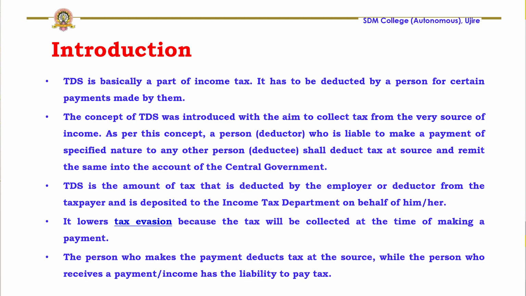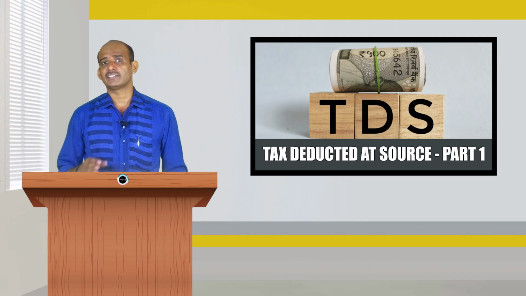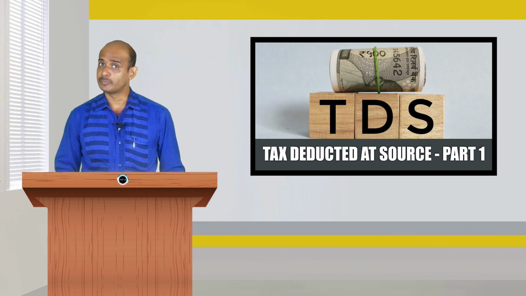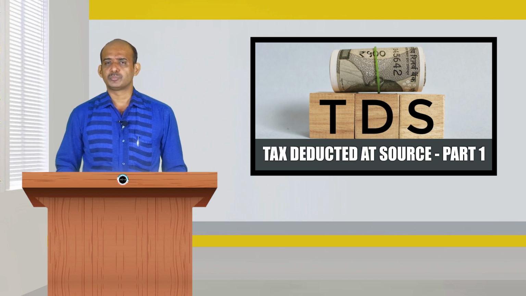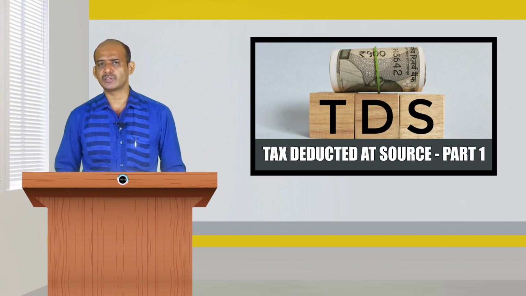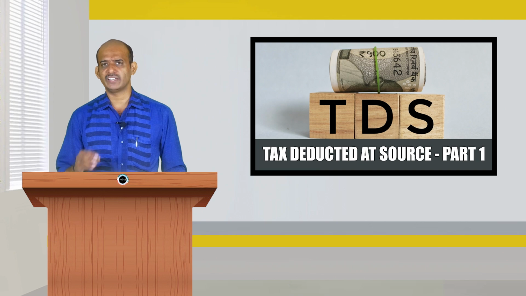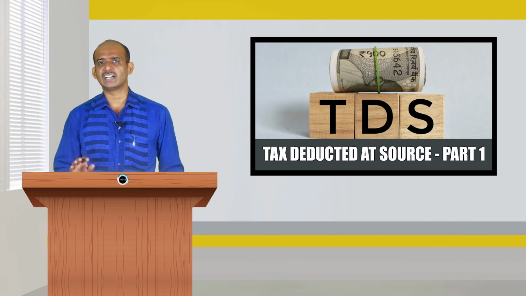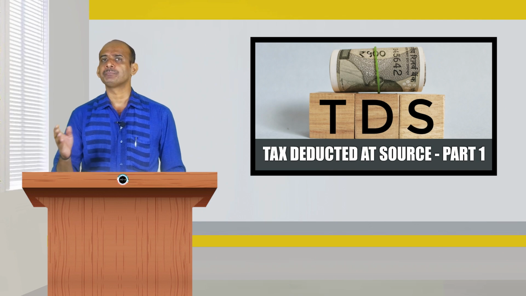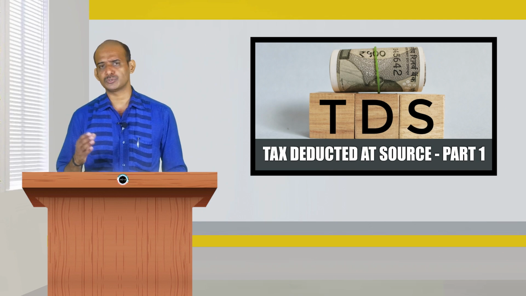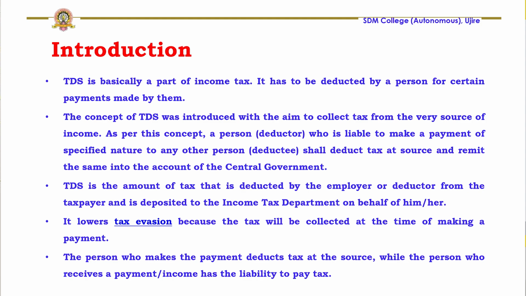So, the department will not wait till the completion of that period. At the very source of disbursing the income, the tax will be deducted. In the case of employment, it will be done by the employer. In the case of interest income, it will be done by the bank. In the case of professional fees, it will be done by the people who make the payment of fees to the professionals. Like that, in other cases also, wherever the payment happens, the person who is supposed to make the payment will deduct the amount of tax and remit it to the government before giving the income to the person who is supposed to receive the income.